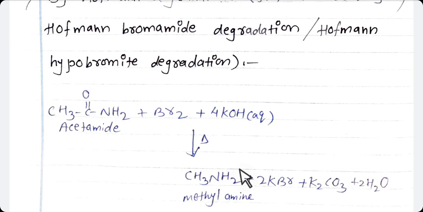In the next lecture, we are going to study physical properties of amines and more topics from the amines. I hope you understand these topics from the amines clearly. Thank you so much.